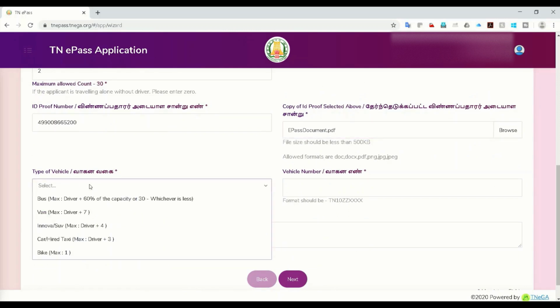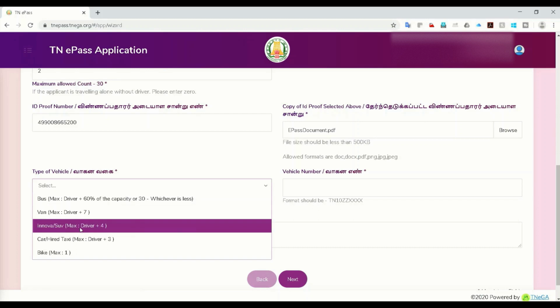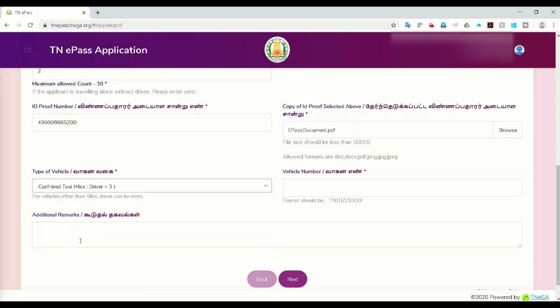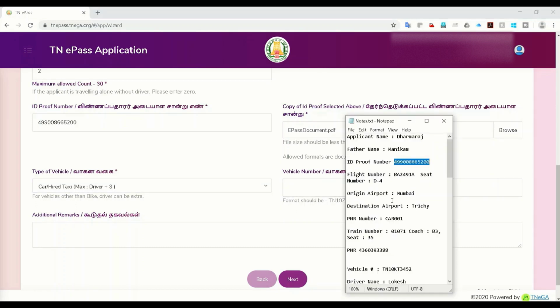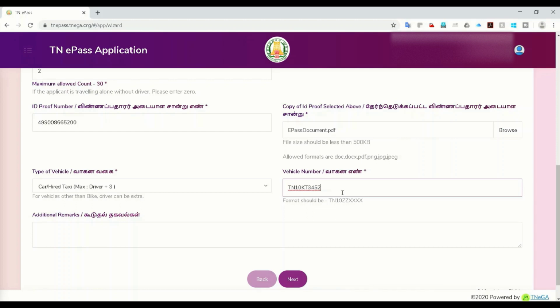So which vehicle are you traveling in? We have a bus. Whatever mode of transport you're using, you can select. Here I'm selecting car, as this is the most common travel. Better you enter your car number, because if you're going by car, you need to enter it. Let's say I have a car with this number, because this number will be printed on the pass. So make sure you enter a valid number. I think you can put not applicable also, but I didn't try that option. Here I'll say not applicable.